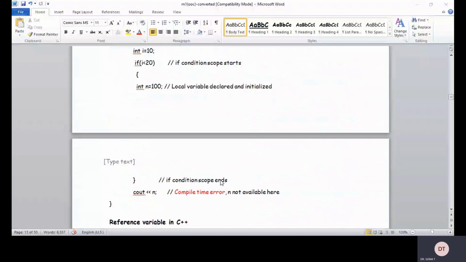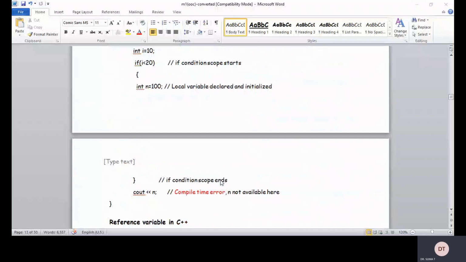So it is a compile error. Why? Because n is used outside the block. Since C and C++ are block structured languages, right? Where we declare that variable, only there it has its lifetime. If you cross that particular block, the lifetime of that local variable dies off, right? So it is a compile time error.